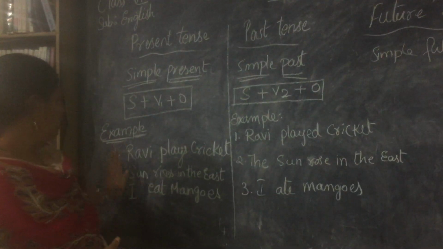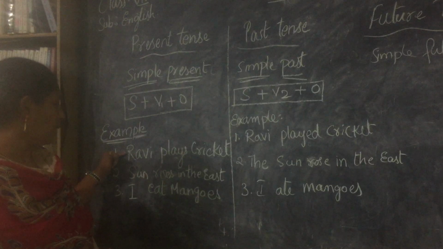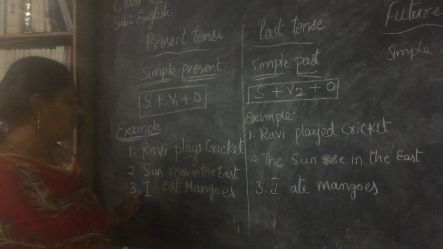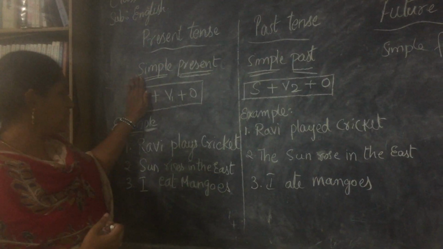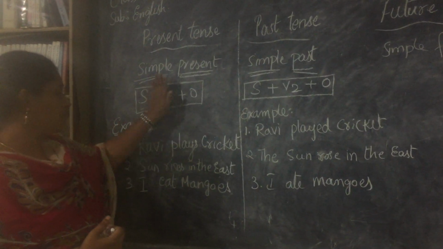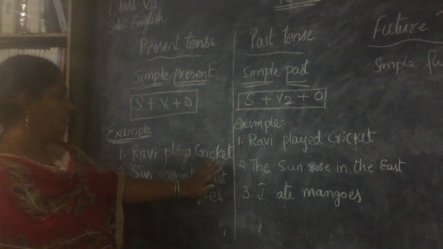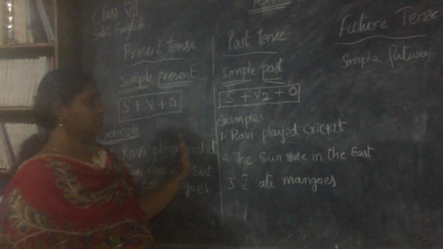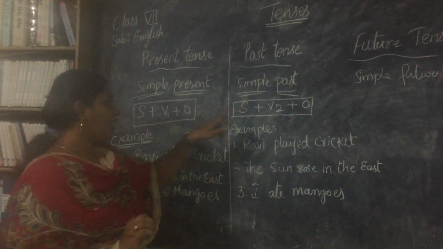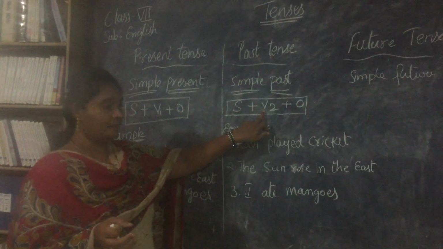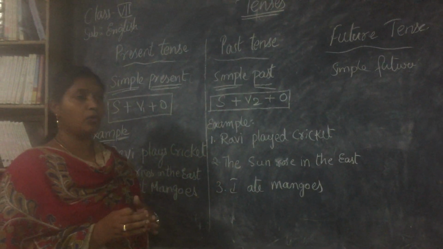So if we see here, at the beginning, we are talking about somebody. Here we are talking about Ravi, here the sun, here myself. So all these come under subject, and all these come under verbs because they are actions, and the objects are these. In the same way here also, there is nothing to worry. V1 is the simplest form and V2 is the past form. So completed actions. You should know verb forms very thoroughly.